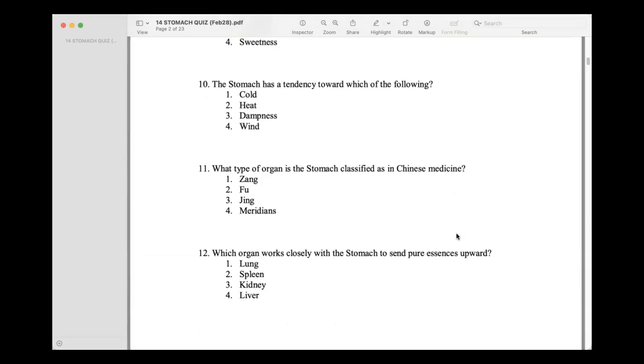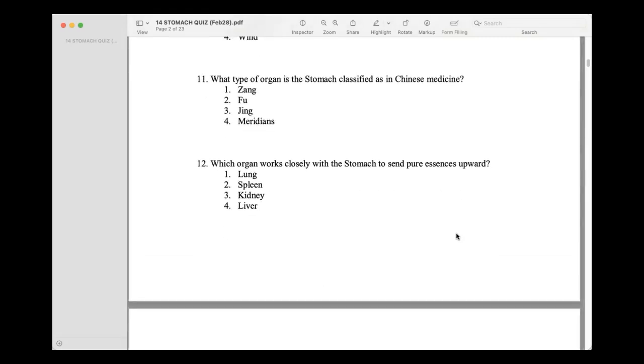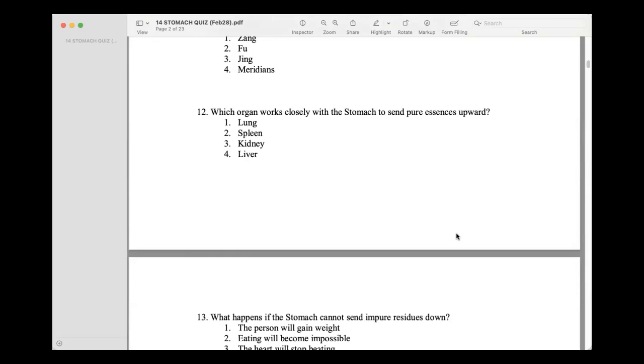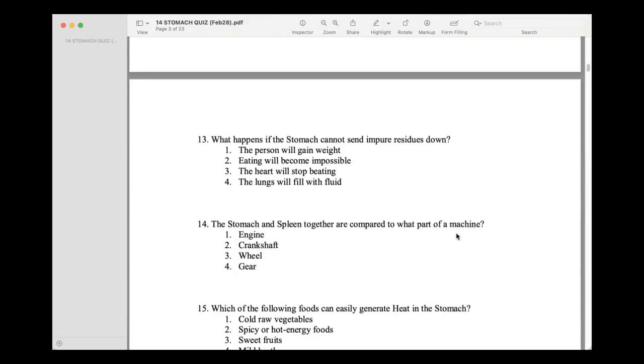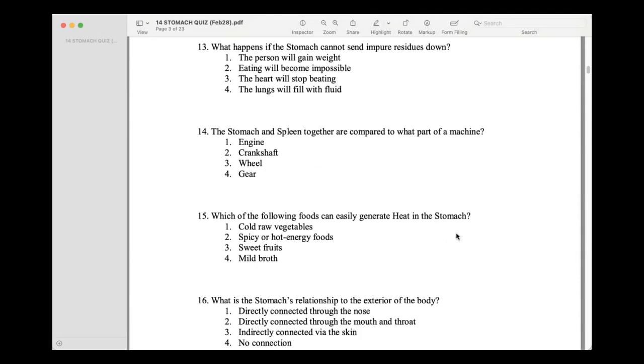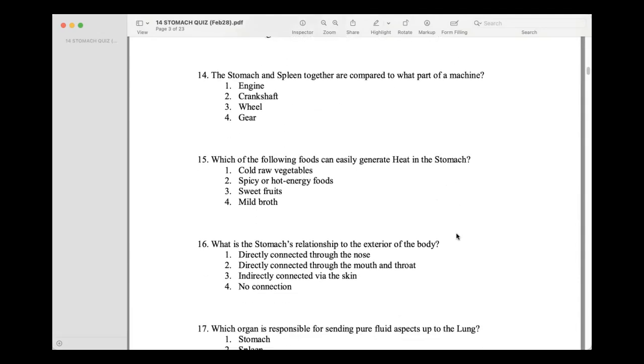Which sensation does the stomach dislike? Dryness. The stomach has a tendency toward which of the following? Heat. What type of organ is the stomach classified as in Chinese medicine? Fu. Which organ works closely with the stomach to send pure essences upward? Spleen. What happens if the stomach cannot send impure residues down? Eating will become impossible.